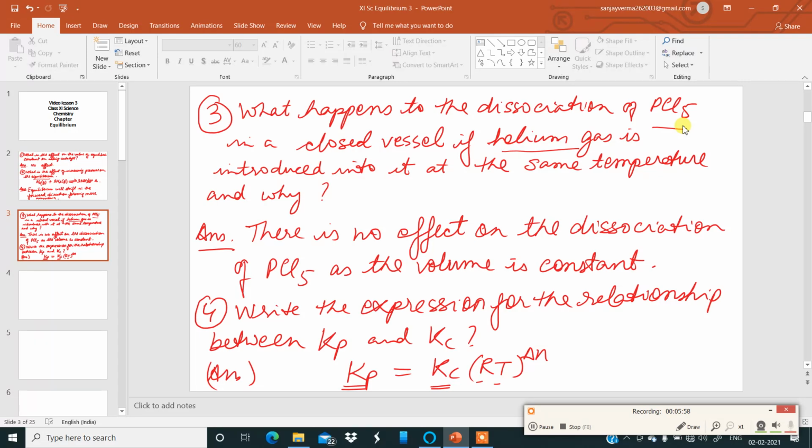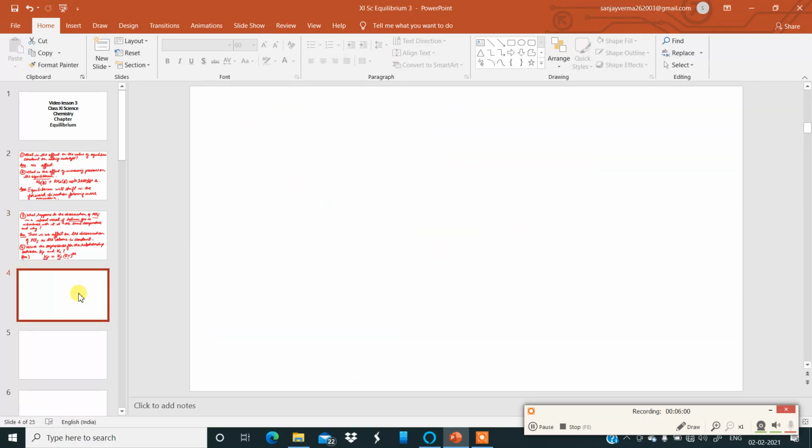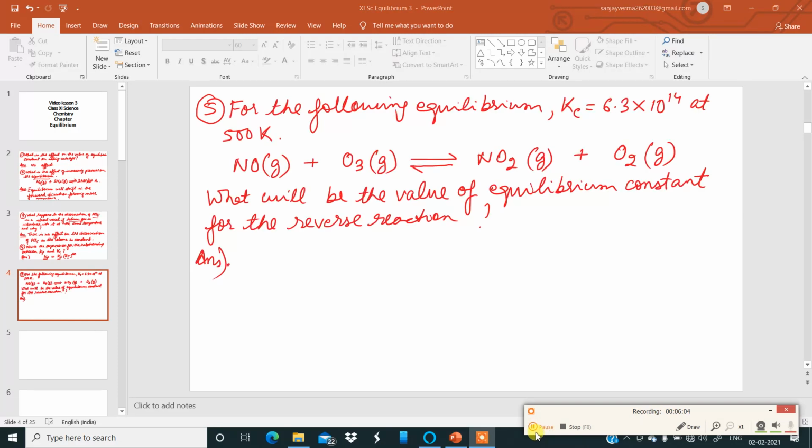Question number 5. Look at question number 5. For the following equilibrium, Kc is equal to 6.3 into 10 power 14 at 500 Kelvin. Nitrogen monoxide gas plus ozone gas is giving reversibly nitrogen dioxide gas and oxygen gas.